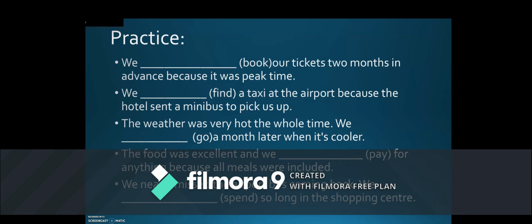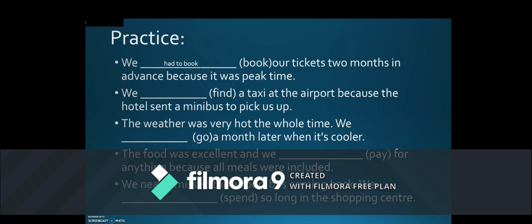We have part of the sentence, we have the verb we're going to use in brackets, but we need to use the modals we just learned. So here we have, we book our tickets 2 months in advance because it was peak time. Think about it, what would you use? Exactly. We had to book our tickets 2 months in advance because it was peak time. It was a strong obligation because it's very probable that if they hadn't booked the tickets 2 months in advance, maybe they wouldn't have gotten them.